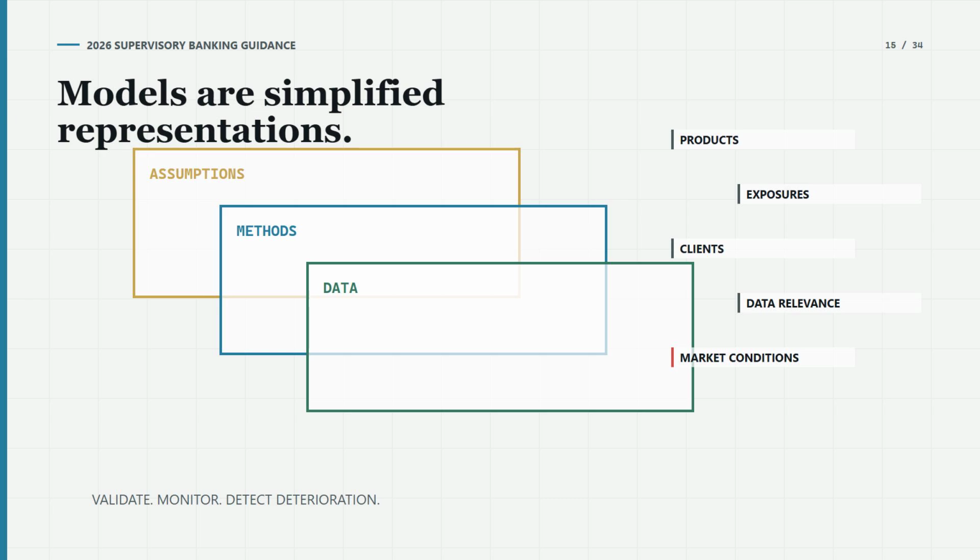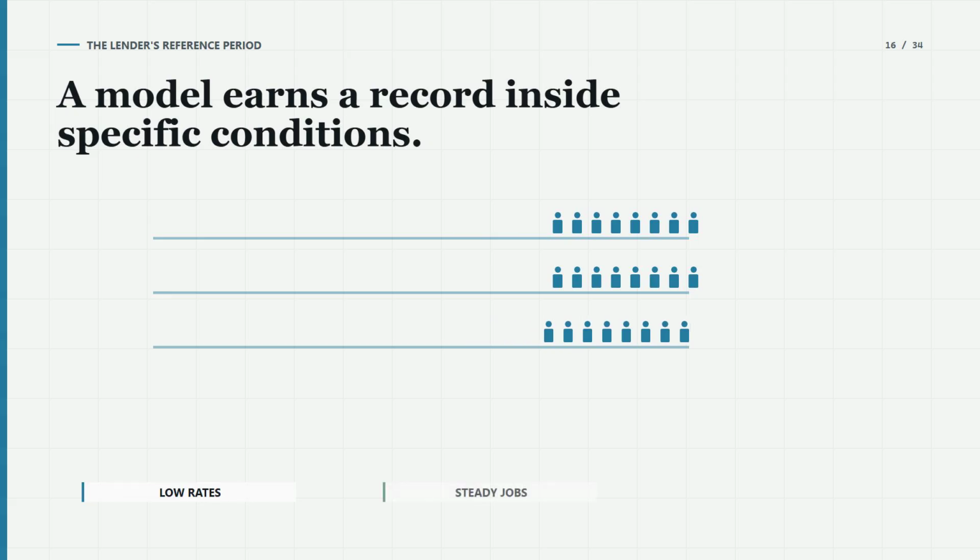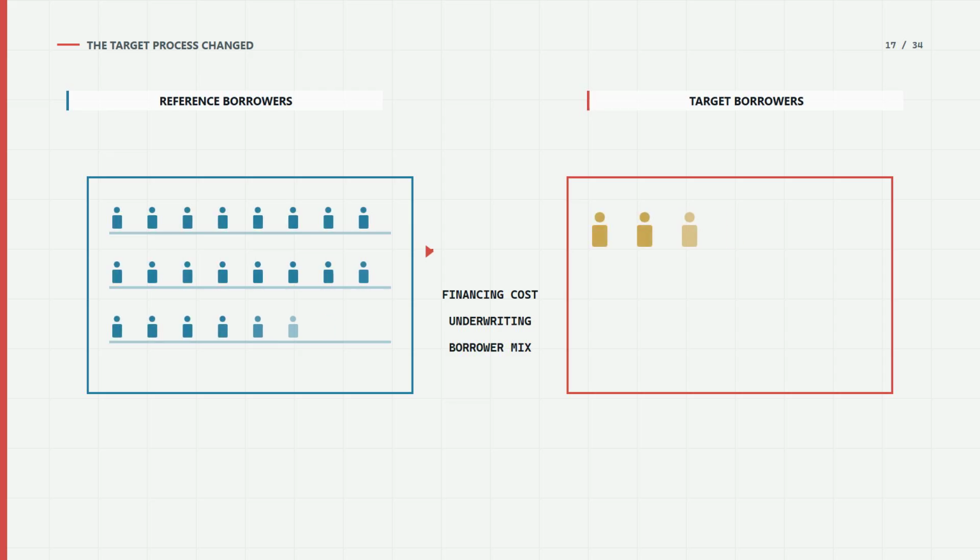A competently designed model can become less reliable when the environment no longer resembles the one where it earned its performance record. Imagine a lender builds a default model during years of low interest rates, steady employment, and conservative underwriting. The reference process contains borrowers selected under those conditions. The model may perform well on unseen records from the same period. Then financing costs rise, underwriting loosens, and the borrower mix changes.